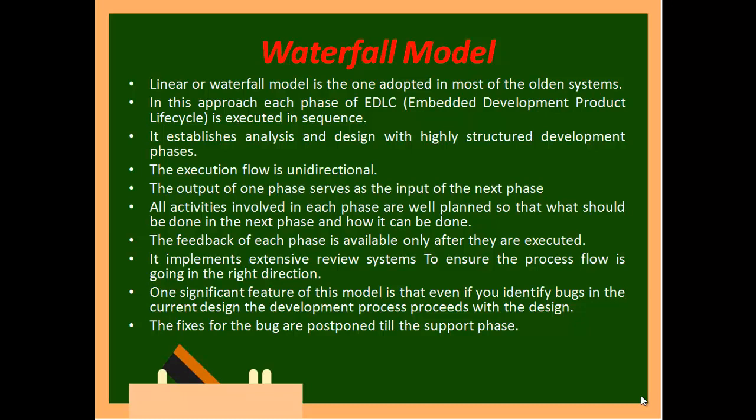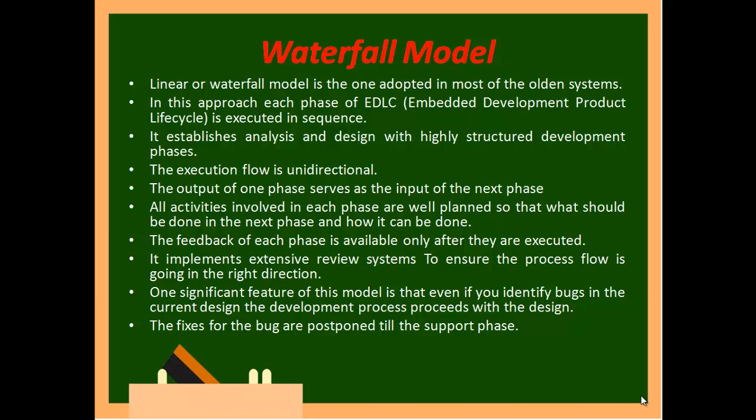Once you have tried something, you have to wait till the product is released, and then it may be good or it may fail. The execution flow is unidirectional. That is why the name is called waterfall. Water will flow only from higher potential to lower potential, and backward flow is not at all possible.